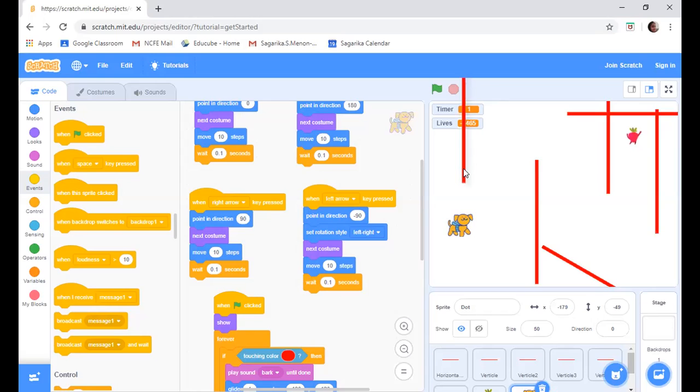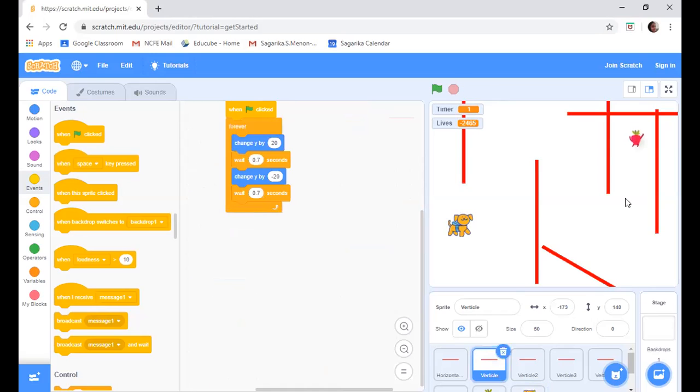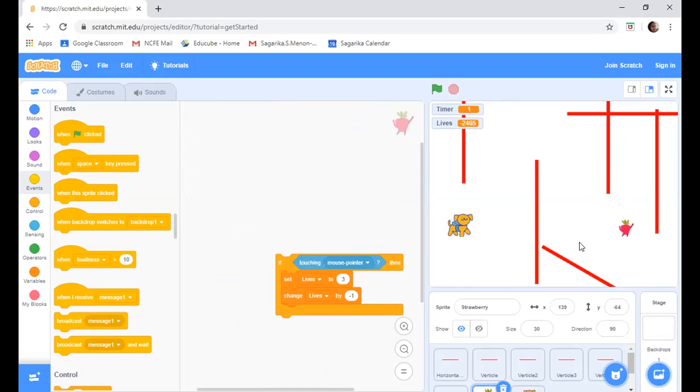Okay. So now the strawberry is here. But this is the rotating line under it. Yeah, wait. First, I just want two horizontal. So, wait, I'll do it.